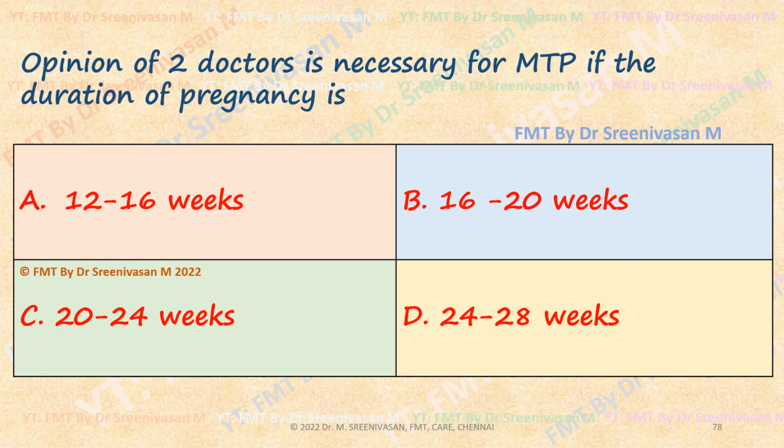Opinion of two doctors, that is as per recent amendment. It is up to how many weeks? 20 to 24 weeks. That is, the opinion of two doctors is necessary when the period of gestation is about 20 weeks up to 24 weeks. Beyond 24 weeks, the board is required. Suppose they mention clearly the 1971 Act: up to 12 weeks, single doctor; 12 to 20 weeks is the two doctors' opinion.